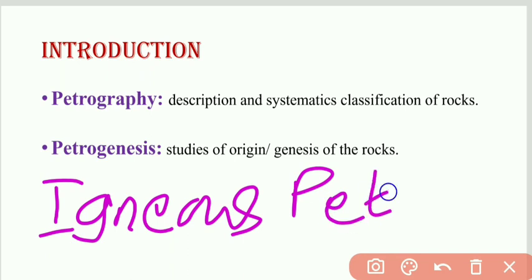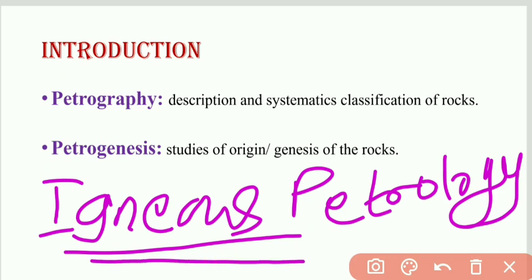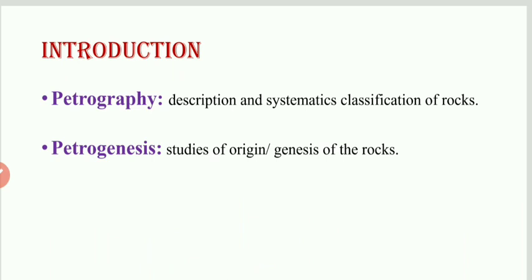Why are we starting with the igneous petrology? Because igneous rocks are the primary rock, because these igneous rocks are directly formed from the magma or lava. Before starting igneous petrology, I will explain different terms.